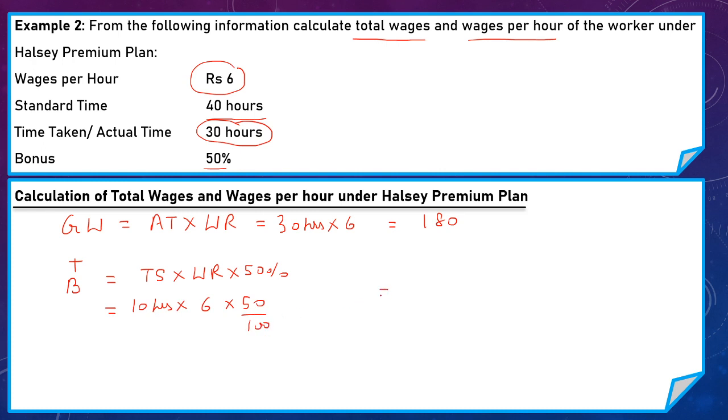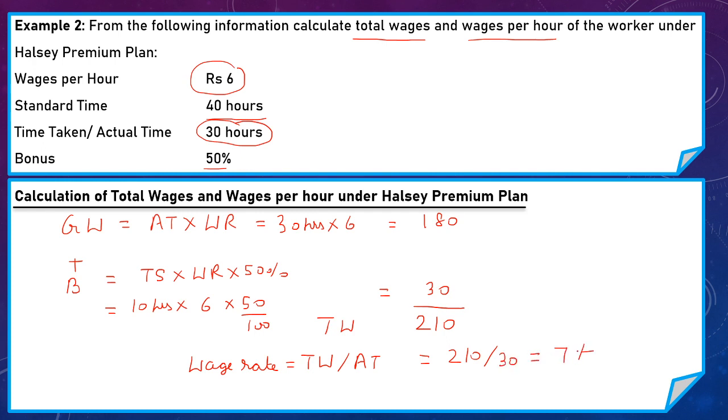So the worker is also eligible for bonus of 30 rupees and his total wages here is 210 rupees. Now to calculate wage rate per hour, our formula is total wages divided by actual time or time taken by the worker to complete the task. Here total wages is 210 rupees and worker takes 30 hours to complete this task. So his wage rate per hour is 7 rupees.